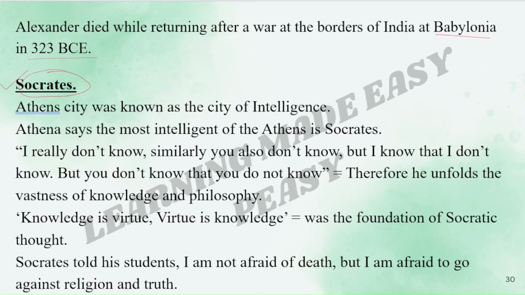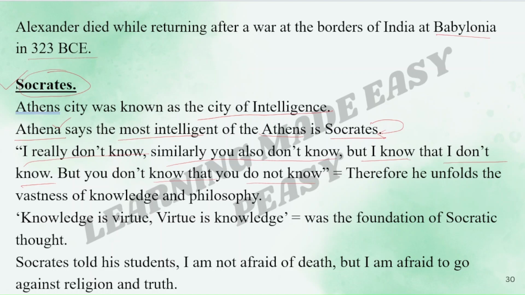Athens city was known as the city of intelligence. Athena was the goddess of the city Athens. So she says that the most intelligent of the Athens is Socrates. So all the people of the Athens came to Socrates and asked him as to what makes you the most intelligent person of the Athens. Socrates replies that I really don't know. Similarly, you also don't know. But I know that I don't know, but you don't know that you do not know.